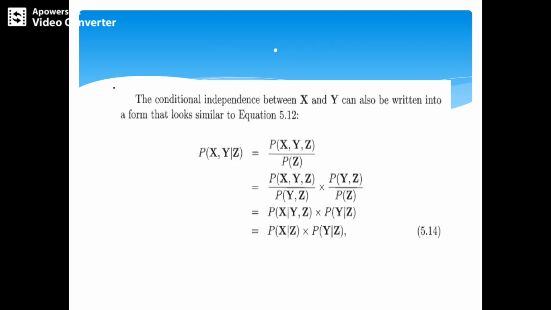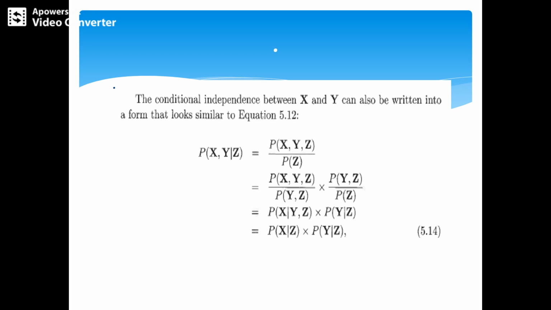Similarly, this can be written as P(X, Y | Z) equals P(X, Y, Z) divided by P(Z), which becomes the product of P(X | Z) and P(Y | Z).